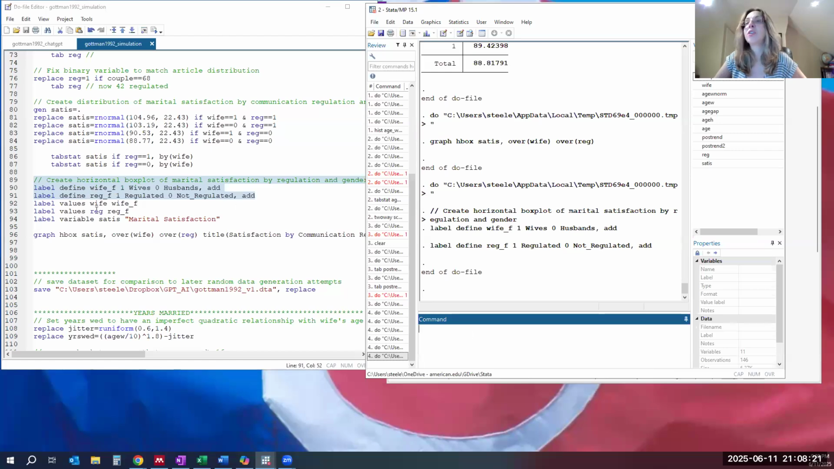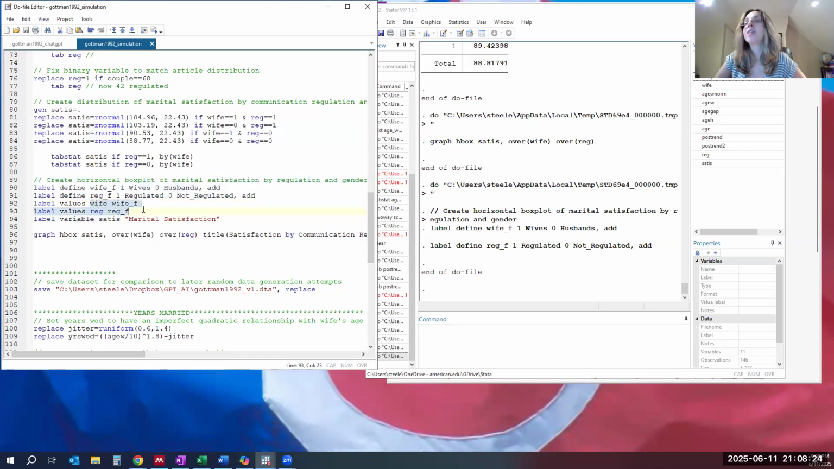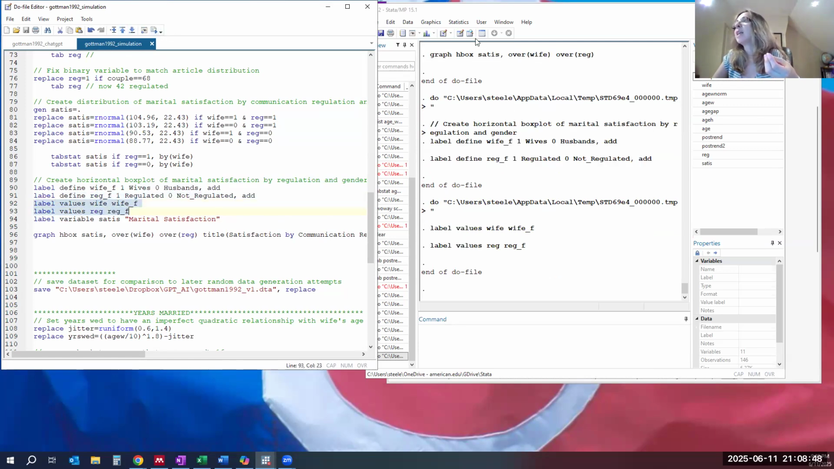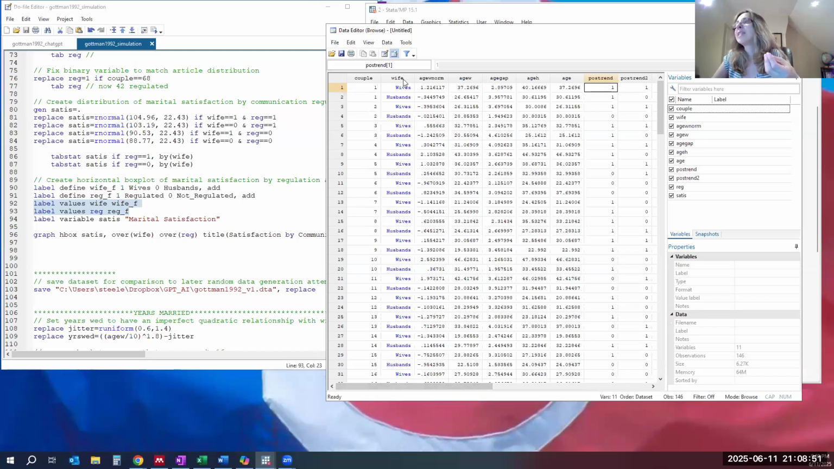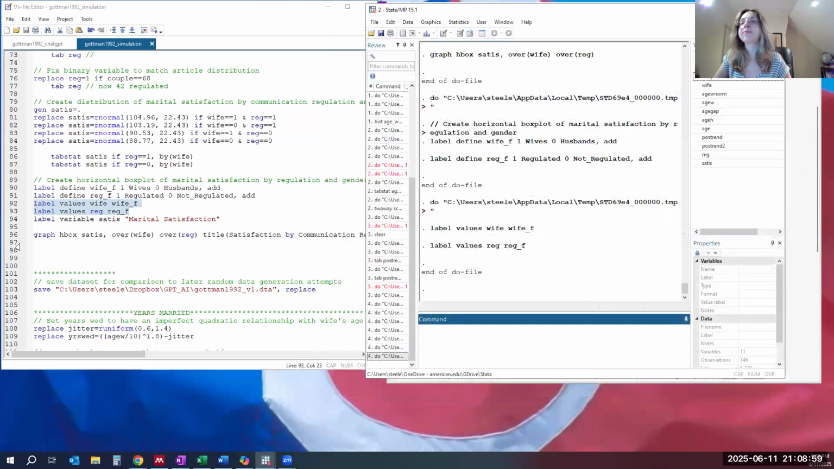And then we're going to attach those labels to the variables. We do that with label values. So we're attaching the values wife_F and reg_F to the variables that go with them. So it's label define to create the labels, label values to attach the labels to the variables. So that's in lines 92 and 93. We do that. And now when we look at the data, we see those labels attached. Now they're in blue, and it's wives and husbands in blue instead of 0s and 1s.